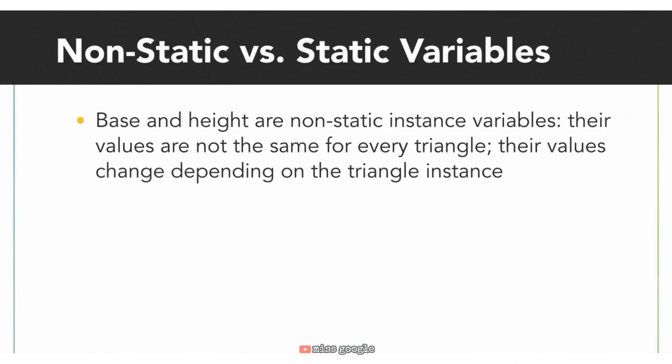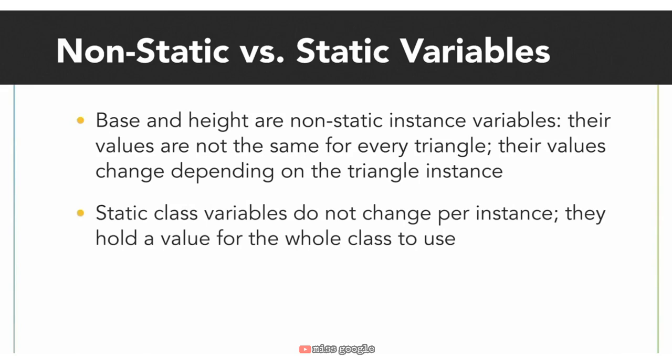Just like we had static and non-static methods, we have static and non-static variables. Non-static variables are the instance variables, the base of the triangle, the height of the triangle. They do not stay static or the same between triangle instances. The values of base, height, and the rest of our instance variables change depending on the triangle. A static variable is something that will not change per instance. They hold a value for the whole class to use. For example, we might have a static variable that stores how many sides there are to a triangle. This is something that will not change per instance, but rather, if you change it, it should affect every instance.